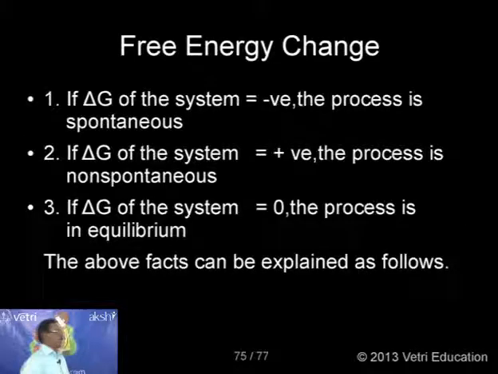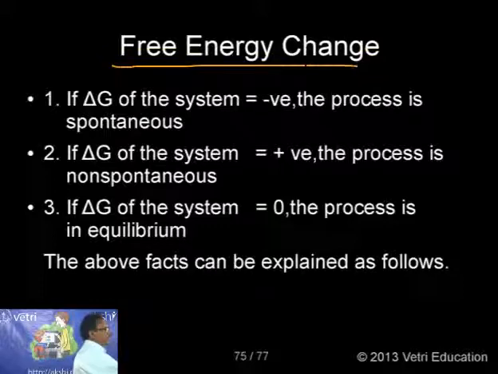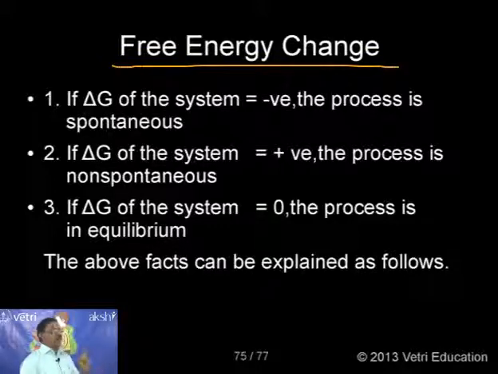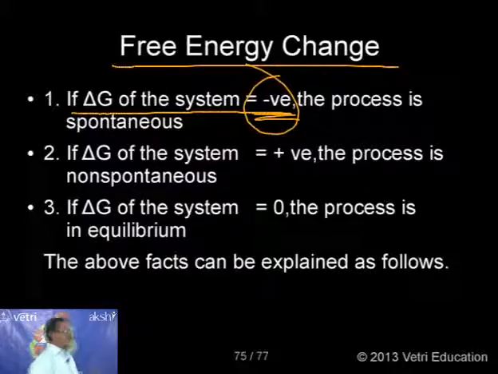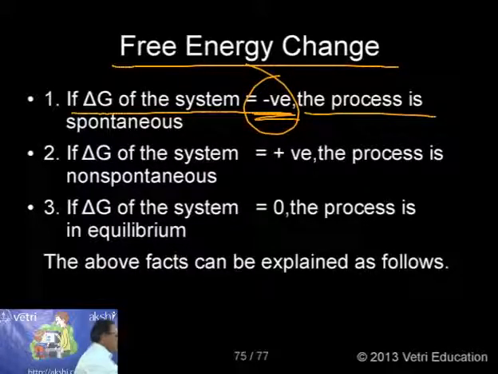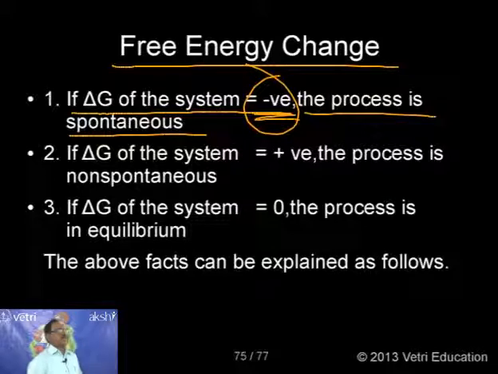Kindly follow. Now the interesting information for free energy change. These are the three important conditions you must know. If delta G of the system is negative, the process is spontaneous. It is feasible. The second law of thermodynamics gives a very clear idea.